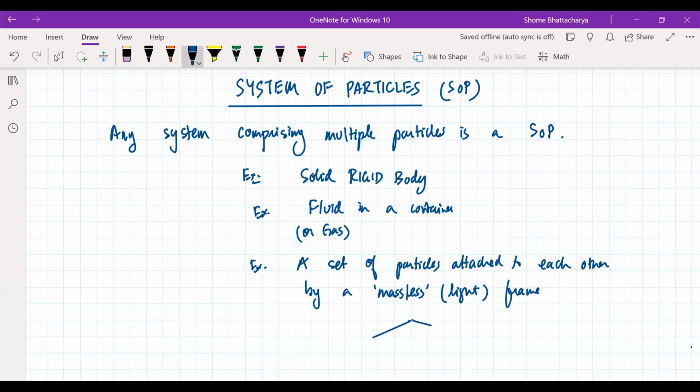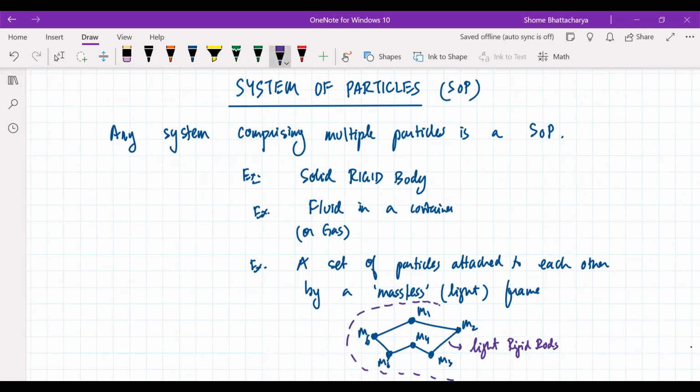So for example, we can have something like this. So these are all particles. M1, M2. But they are connected to each other rigidly by light but rigid rods. So this whole thing now constitutes a system which consists of multiple particles. Okay, so this is a system of particles. So these are all various different types of examples of system of particles. Okay.